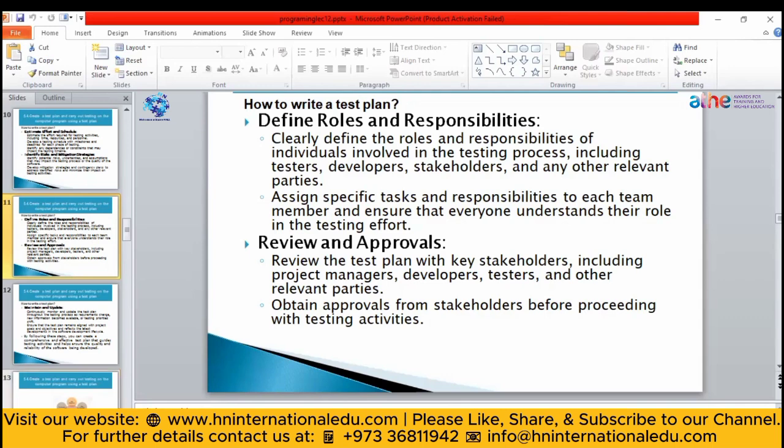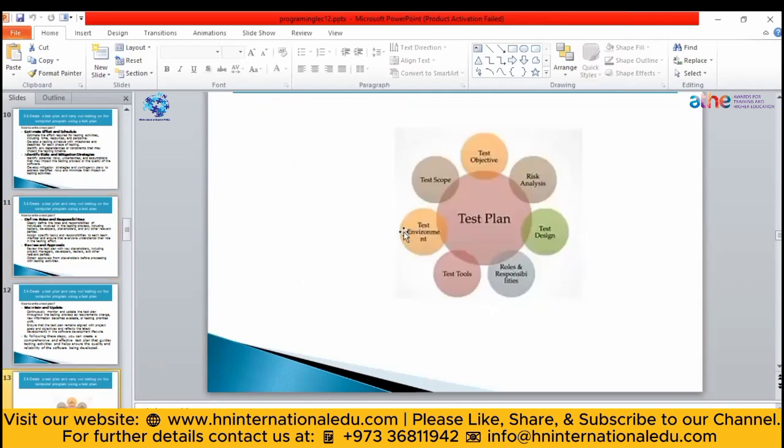So let's see some components of a test plan. Revising again, you first have to write the scope and the test objective, meaning why you are testing that application. Then risk analysis is very important, meaning what risks your application can face. Like, it's a retail shop, so what can be the risk?